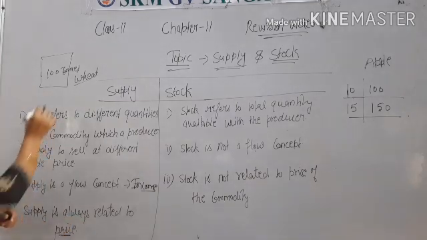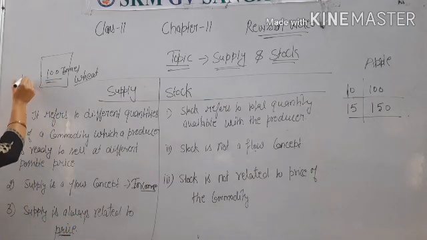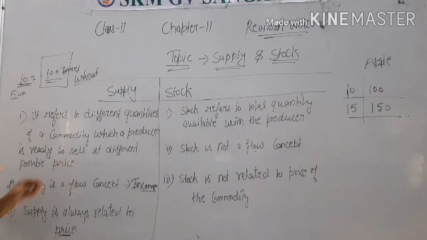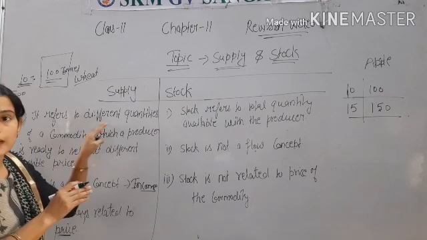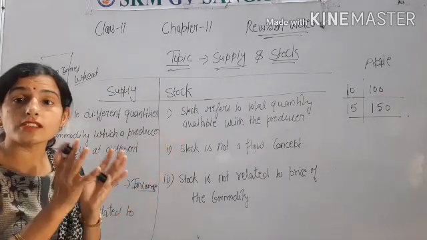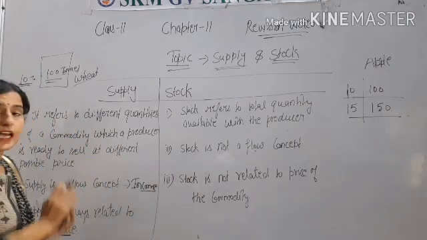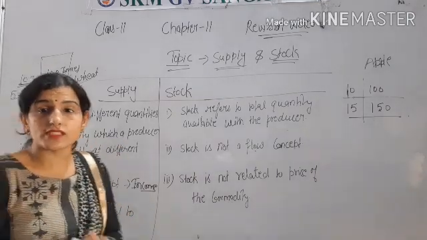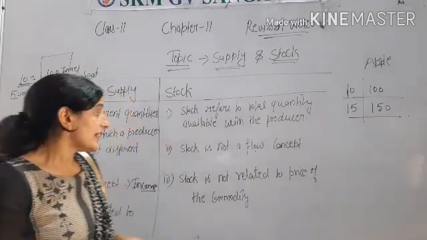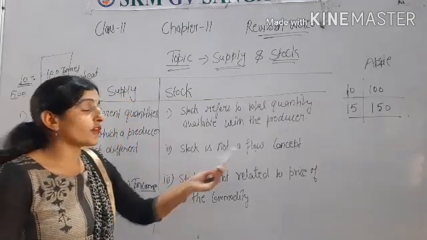So the farmer is ready to sell only 10 tons of wheat at the price of 500. Then this 10 ton is supplied. So this is the main difference between supply and stock. Stock is the total amount of the commodity, and supply means whatever amount the producer is ready to sell at the given price.